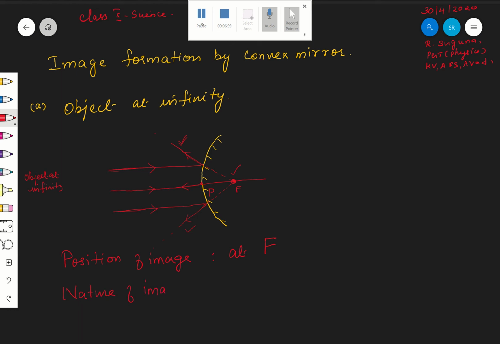Nature of image is, what is that? Very point sized. Why? Because it's virtual first. First you have to write what is it? Virtual. With a single mirror, virtual image means definitely it will be erect. Virtual image will be erect.